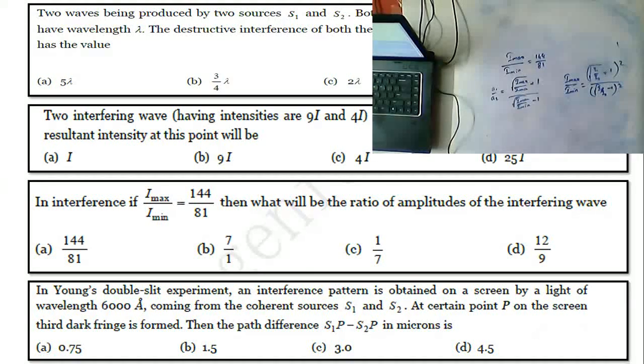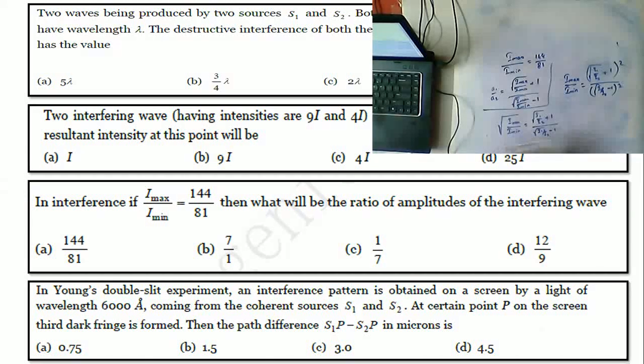Now I'm separating it so that you won't get confused. I max by I minimum is equal to square root of I1 by I2 plus 1, by square root of I1 by I2 minus 1.